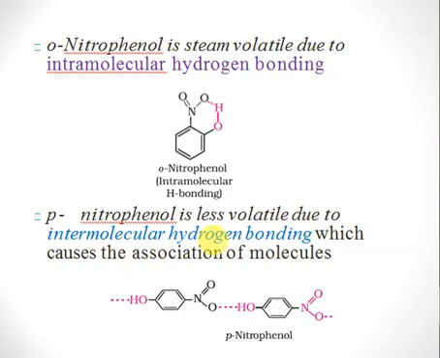If intermolecular hydrogen bonding is stronger, it becomes difficult for a compound to evaporate. Whereas whenever there is intramolecular hydrogen bonding, such compounds can be easily made volatile. So that's the reason why orthonitrophenol is more steam volatile, it can be easily volatilized and separated, while paranitrophenol is less volatile because it has